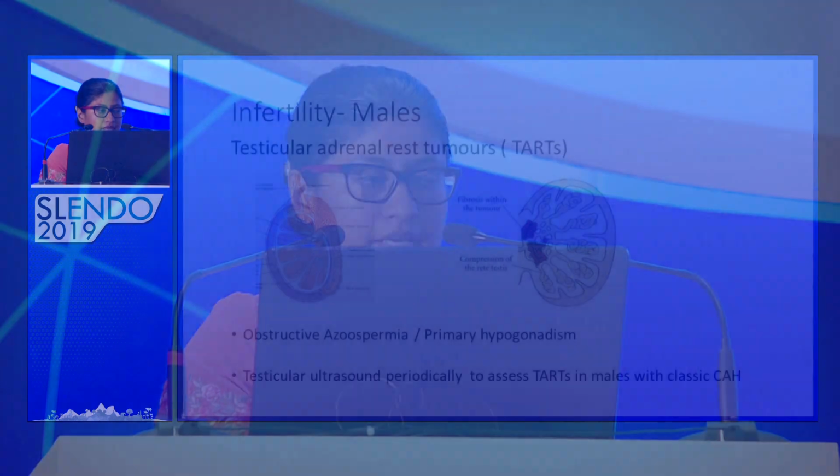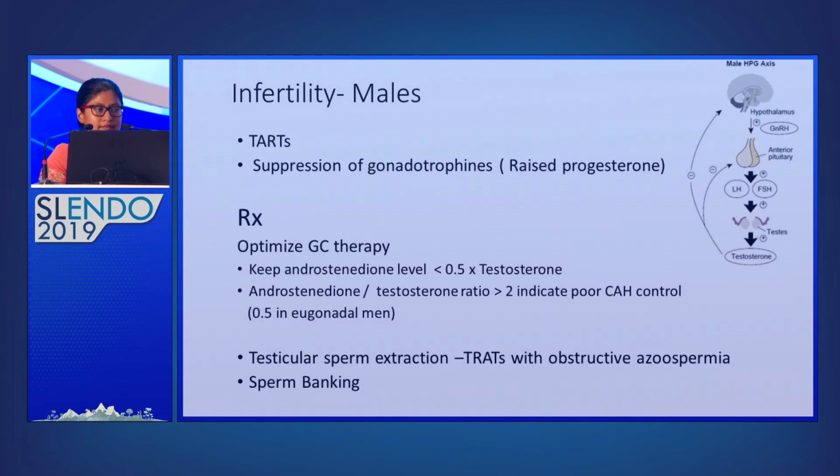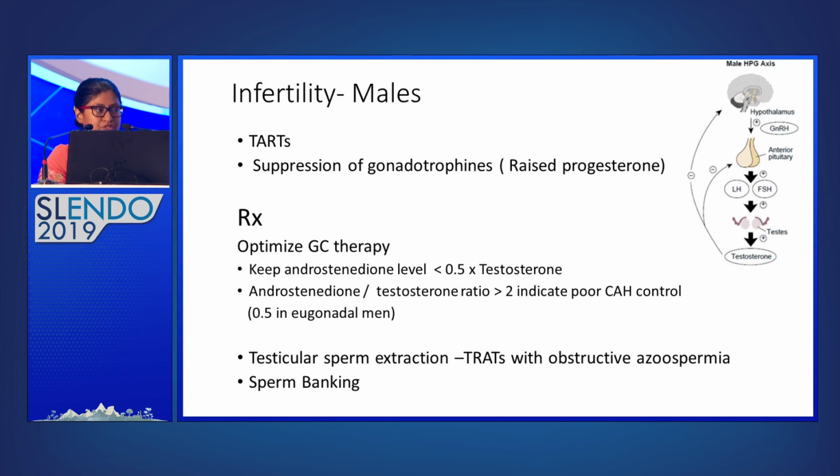TARTs in non-classic CAH is rare. So usually it appears during puberty, and then prevalence increases with age. So screening with ultrasound should be started at the age of 10, and thereafter periodic screening should be done. The other problem in males with regard to fertility is suppression of gonadotrophins due to raised progesterone. So the treatment involves optimization of glucocorticoid therapy, and our aim here is to keep their androstenedione levels at a lower level.